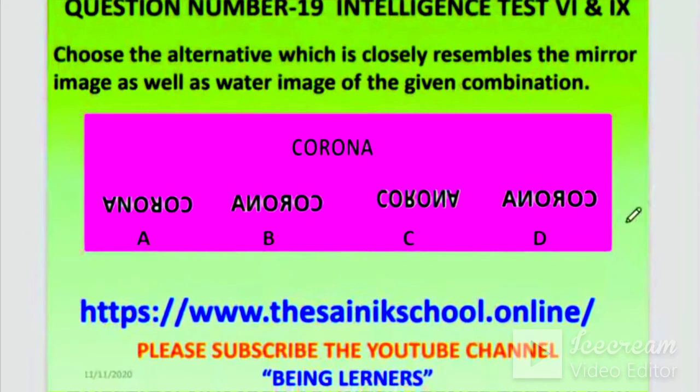Who will answer this question? Corona. First read the question carefully. Choose the alternative which closely resembles the mirror image as well as the water image of the given combination. Water और mirror दोनों इमेज आना चाहिए, दोनों. कोरोना का दोनों इमेज कौन सा होगा? A, B, C, D. Shiv Devi, rickets, vitamin D, correct.